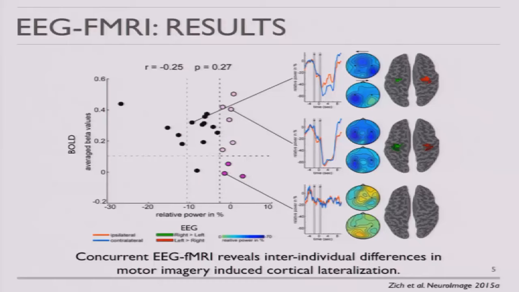And we have some participants, which is illustrated in this one down here, where we have no modulation in EEG activity and also no modulation in MRI activity. Some people would consider this participant as a BCI illiterate.